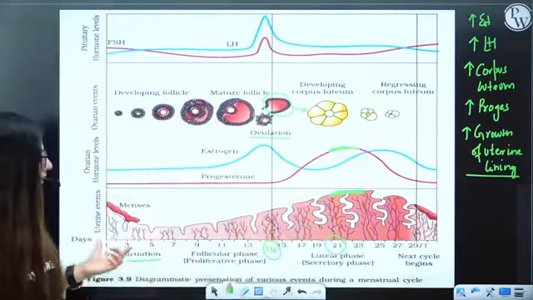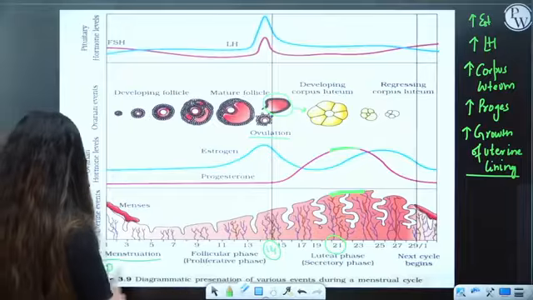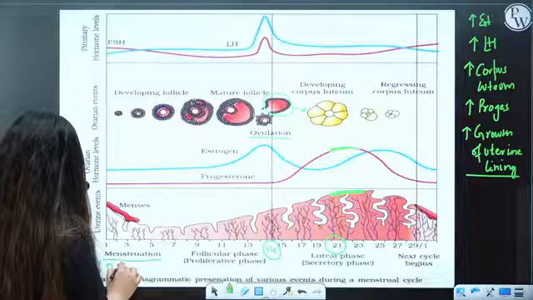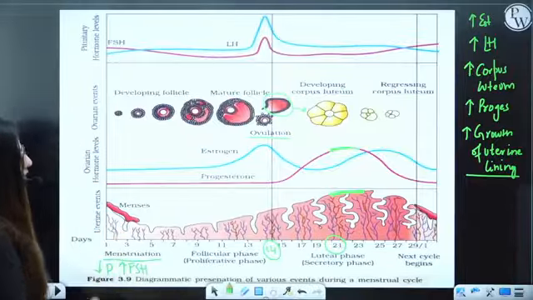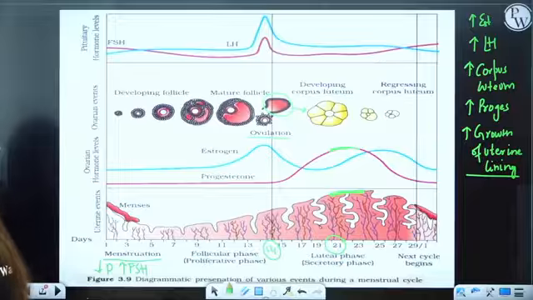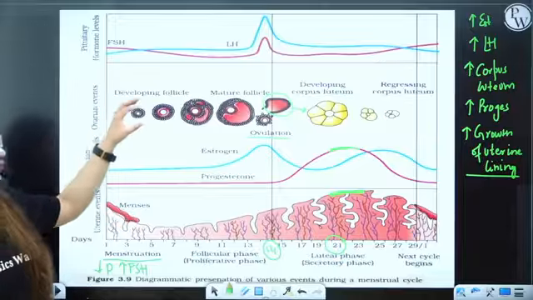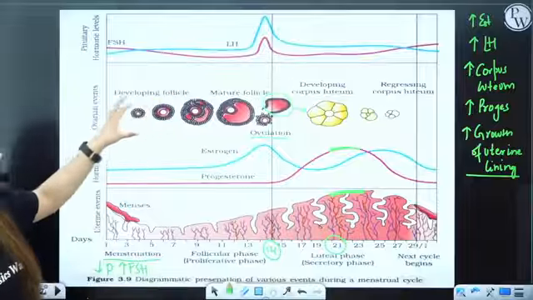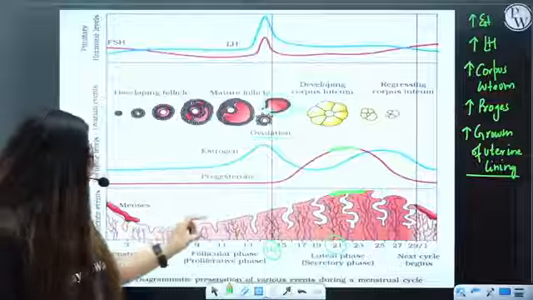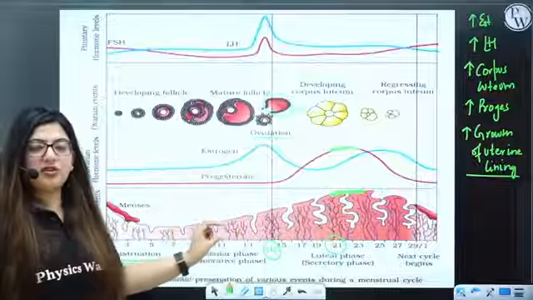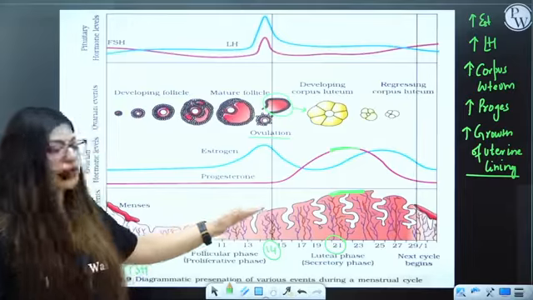In the first 5 days, the progesterone is lower. If the progesterone is lower, what will happen? There will be more FSH. Increase in FSH, but there will be shedding of the endometrium lining. Now, as there is more FSH, the ovarian follicle will grow, and the growing ovarian follicle will form a lot of estrogen. When there is more estrogen, there will be more proliferation of the cells of uterine epithelium. As a result, the uterine epithelium is growing.